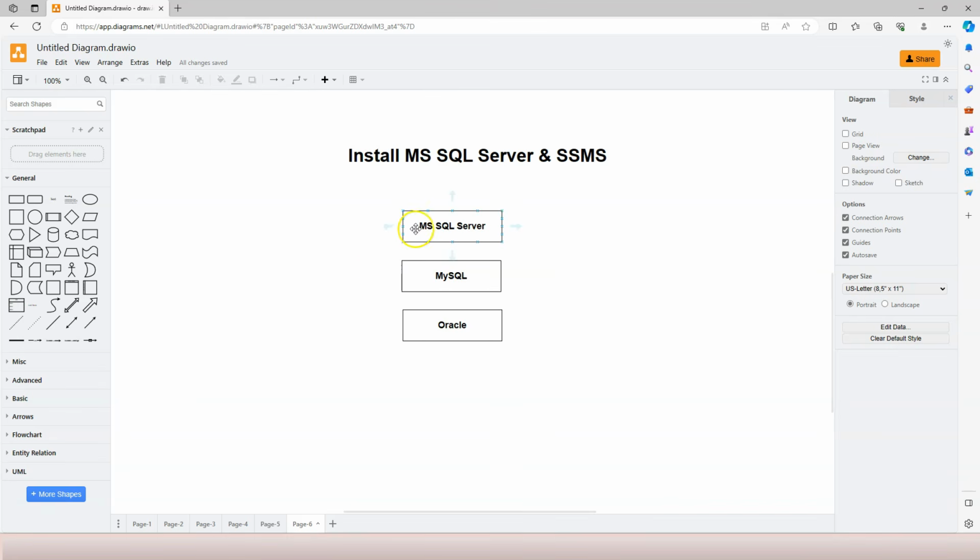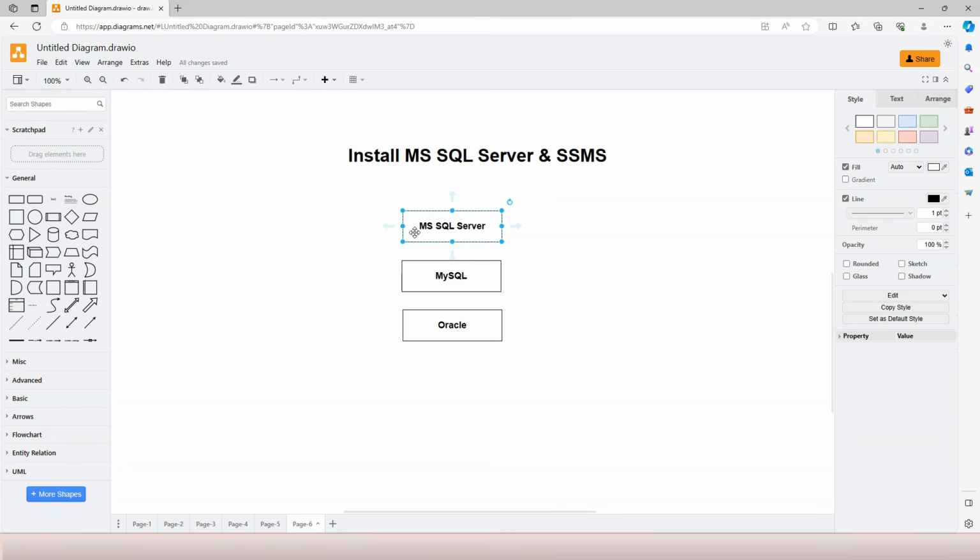But in this course, my choice of DBMS is Microsoft SQL Server. It is one of the most popular DBMS, especially for business users. And also because of my personal experience, I have been using SQL Server for more than 20 years for developing reports, creating software, and APIs. So therefore, in this video, let's try to install Microsoft SQL Server.